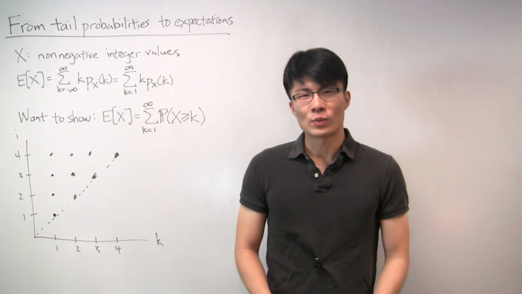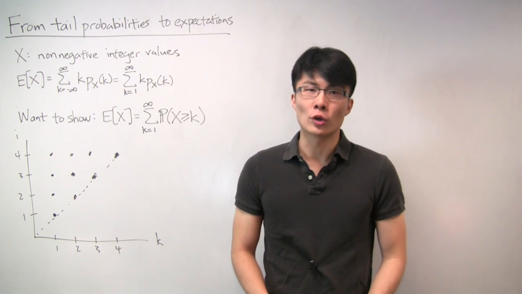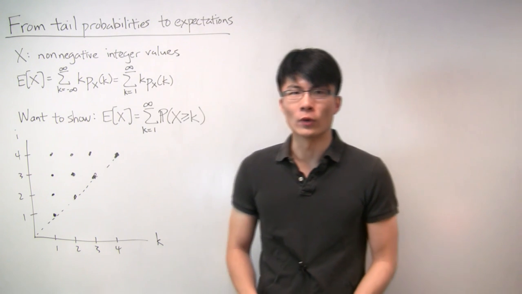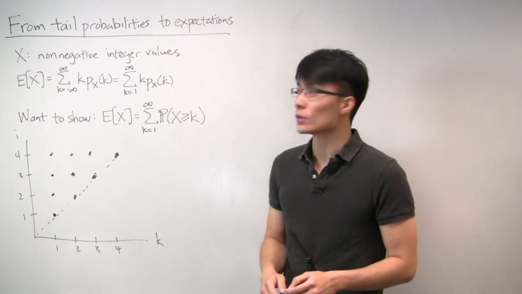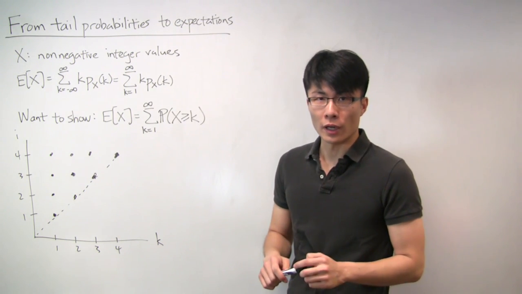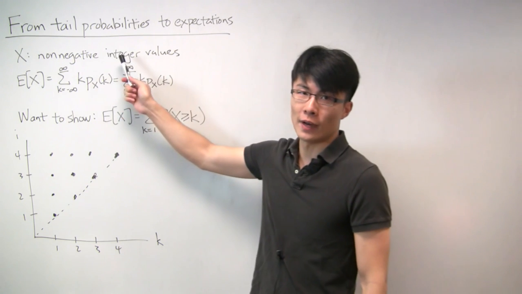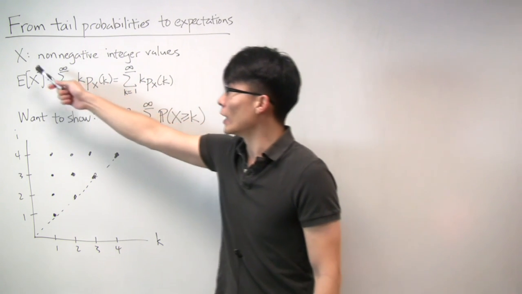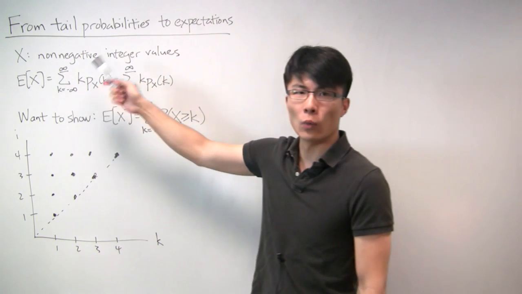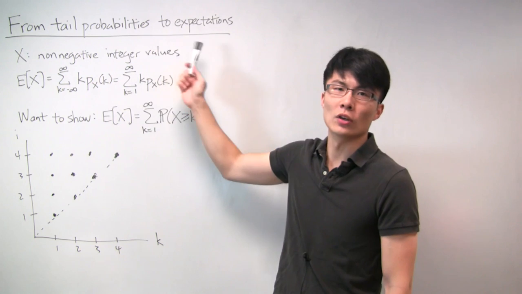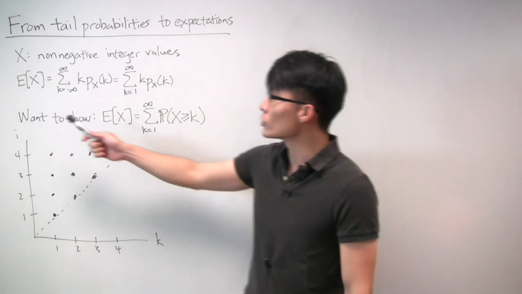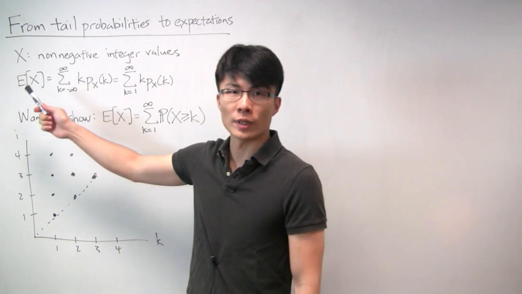Hi. In this problem, we're going to explore an alternative way of calculating expected values for a special class of random variables. The class we're going to consider are those that take on only non-negative integer values. So the random variable x can only take on values 0, 1, 2, 3, 4, and so on. First let's recall what the standard definition of expected value is.